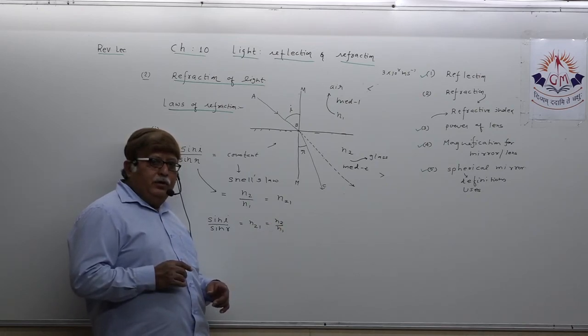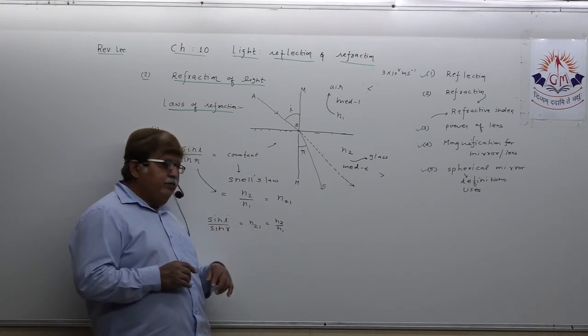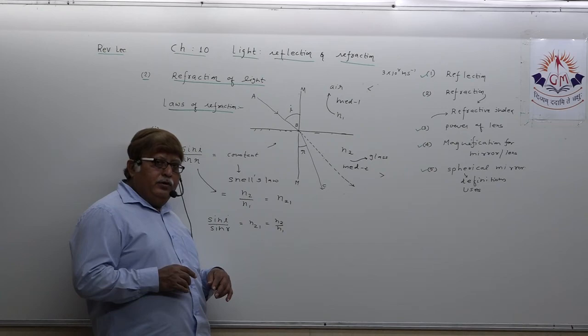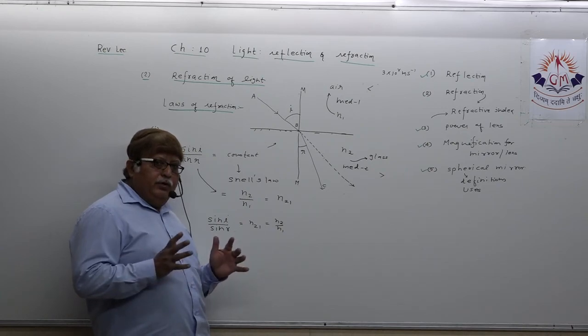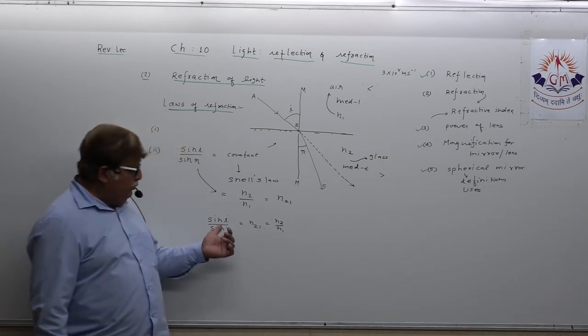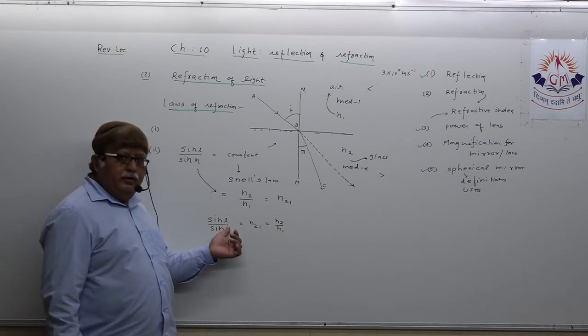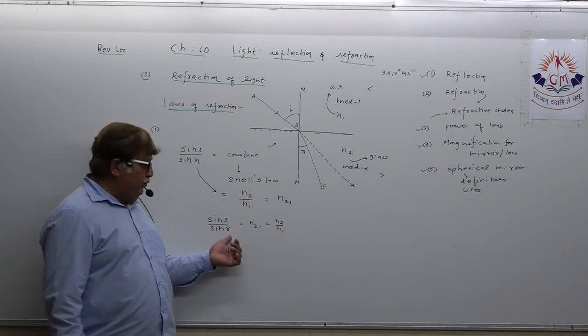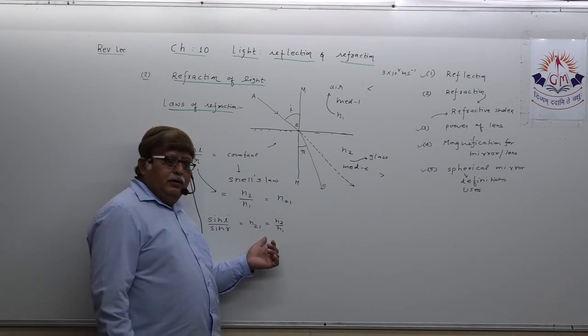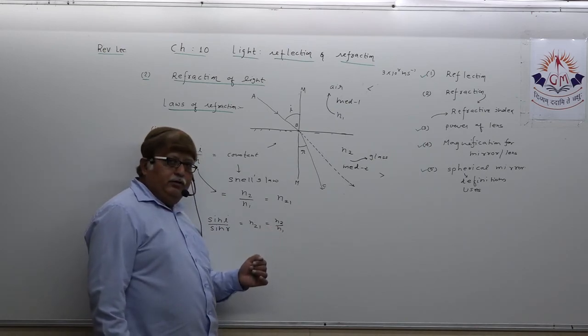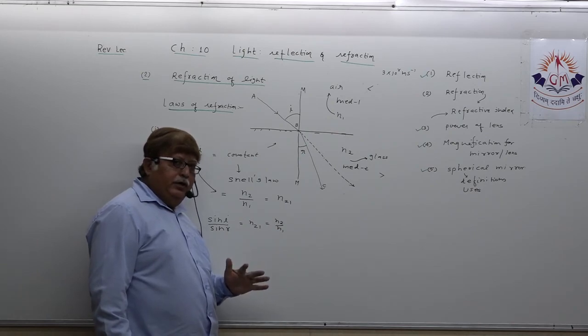That means n21, which can also be expressed as n2 upon n1, means the basics of the law is sin i upon sin r equal to n21 equal to n2 upon n1.